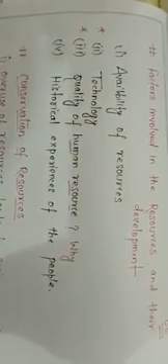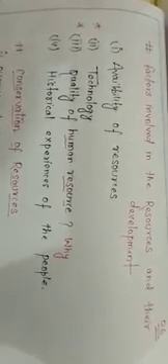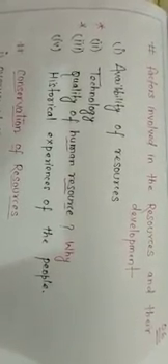Now, when we are talking about resource planning, there are some factors involved in resource development. First one is availability of resources. Yes, resources must be available so that we can use proper technology and human resource to convert them for our use in a judicious manner. Second one is technology. Yes, there are many resources which cannot be utilized because we do not have proper technology. So technology plays a very important role in resource development.